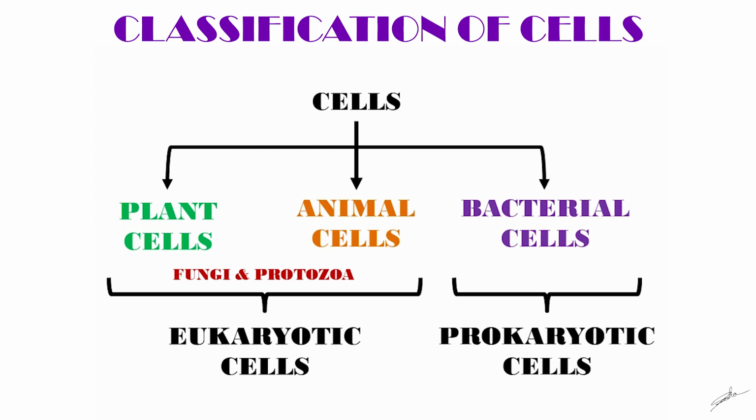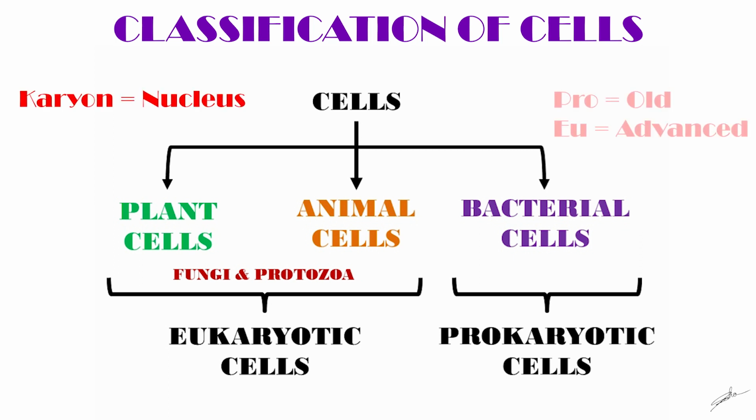So why are they named like this? This actually depends upon the structure of nucleus. Karyon means nucleus, whereas pro means old and eu means advanced or new. So eukaryotes are organisms having advanced type of nucleus, whereas prokaryotes are organisms having old types of nucleus. We'll understand this part in detail when we take a look at the basic structure of cells, okay?